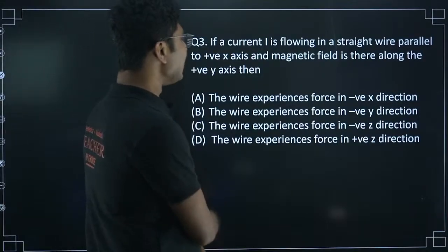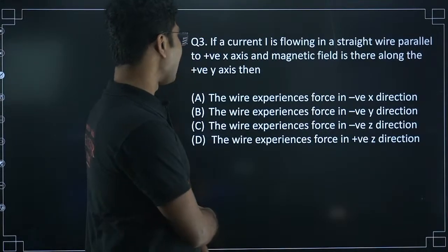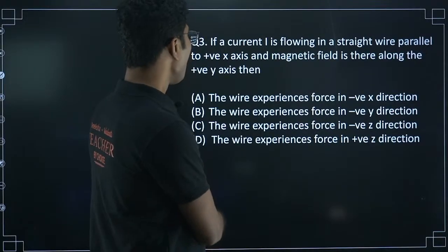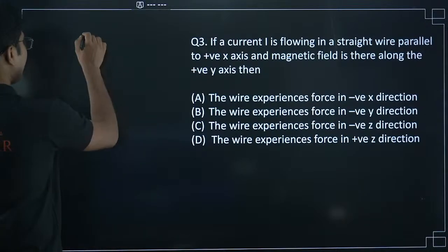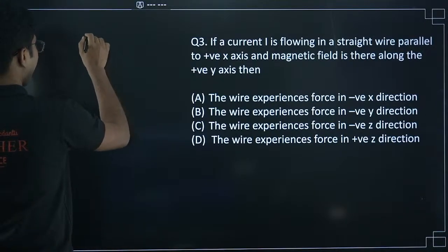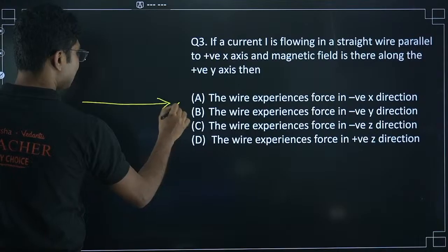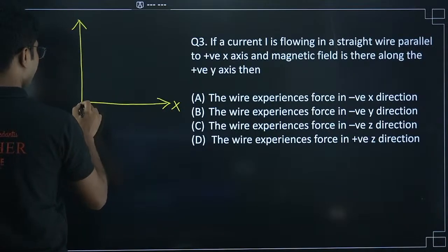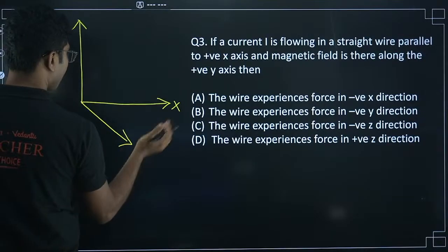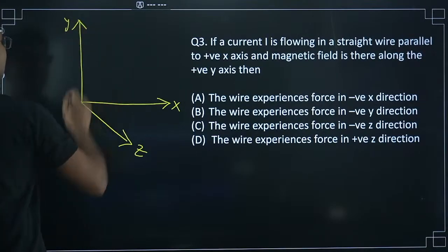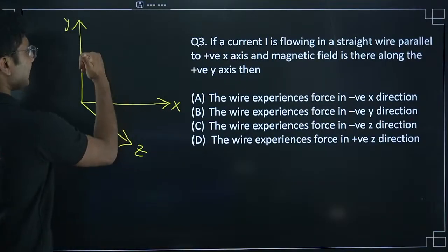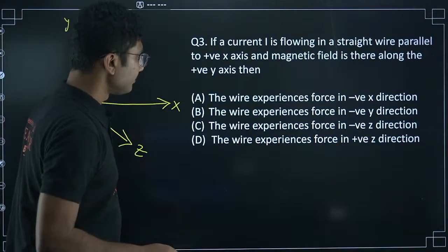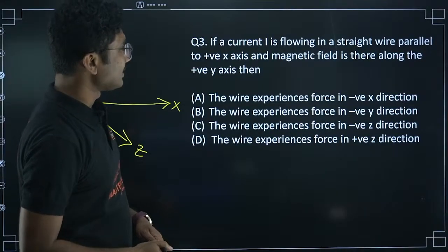If a current I is flowing in a straight wire parallel to the positive x-axis and a magnetic field is there along the positive y-axis, okay, so suppose this is my x-axis, this is my y-axis, and the z-axis is out of the paper, x cross y is z, okay, 3-dimensional. If you forget, x cross y is z, okay, that is always the direction. Okay, now what is the question?